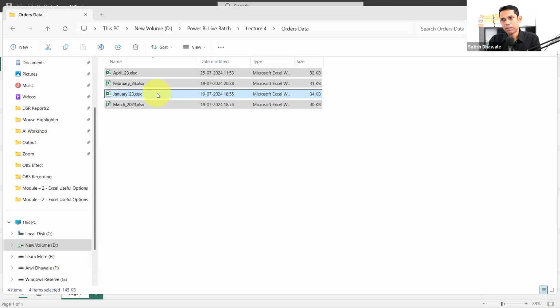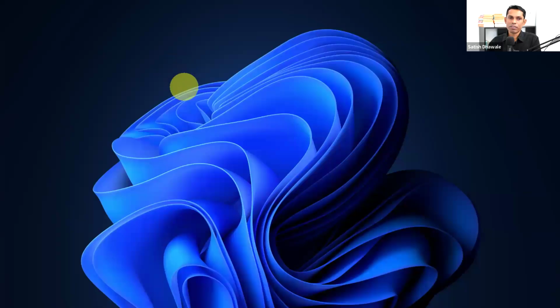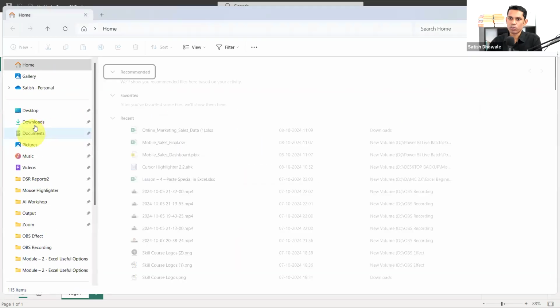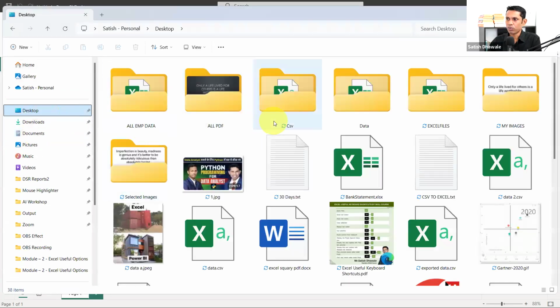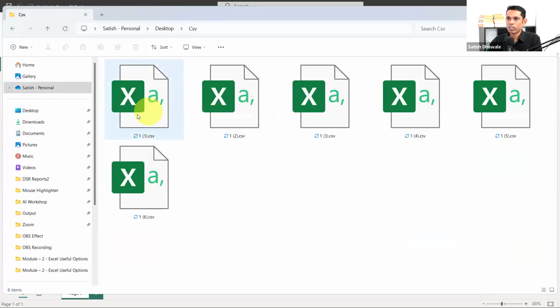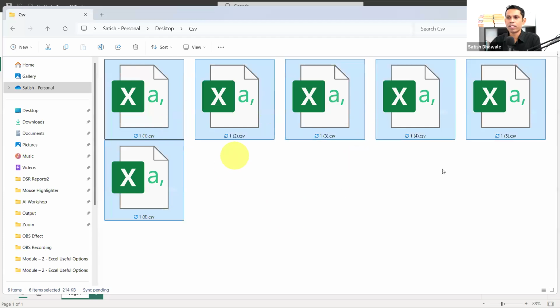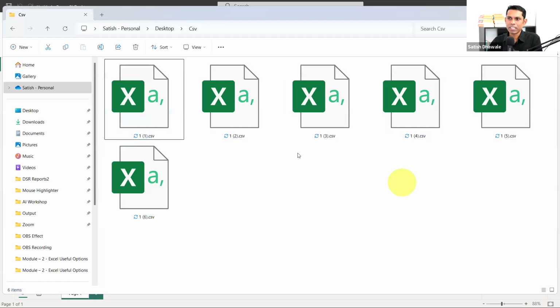But the problem is that if you have several CSV files in a folder, this is the situation you will be facing. Take for example, these are all the files that you want to append. But Power Query cannot append CSV files to each other because it's a comma separated file and it must be converted into a table. Comma separated files are not tables. If you open this file in Excel, it will open, but still it is not a table.